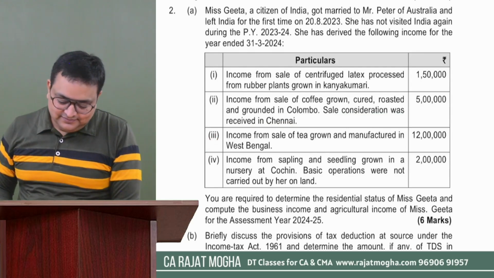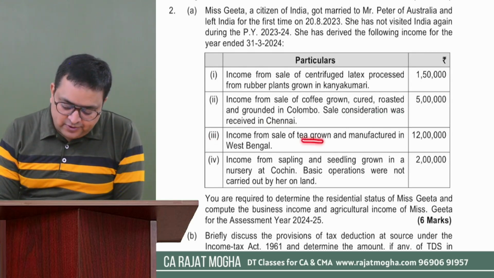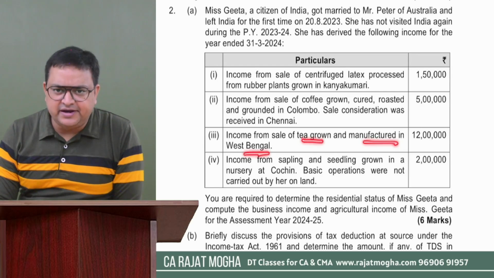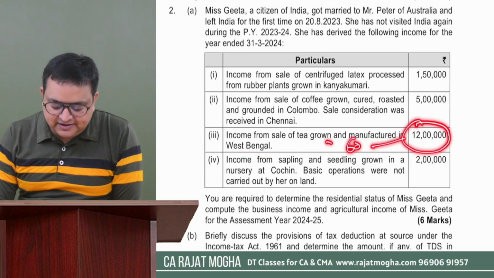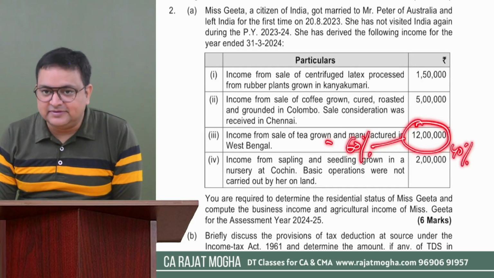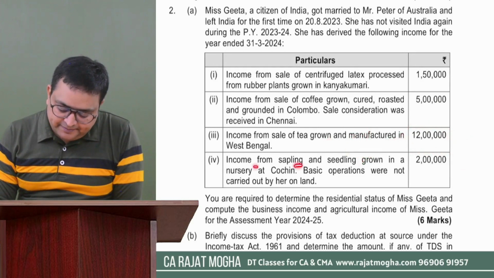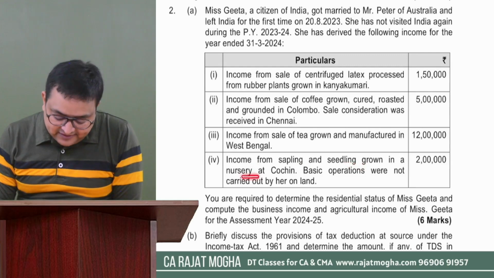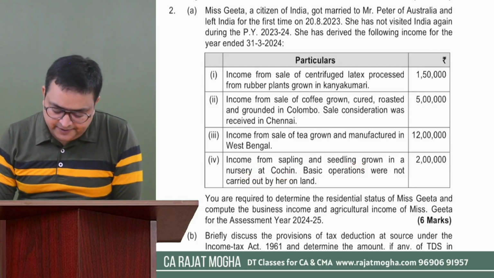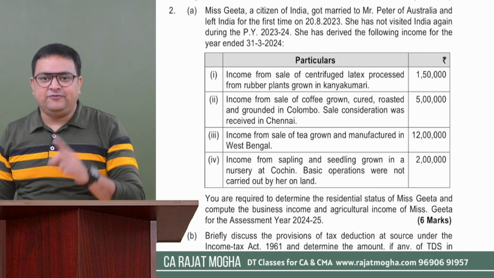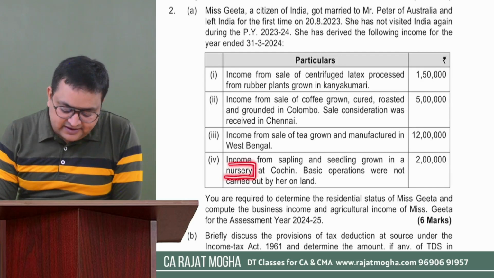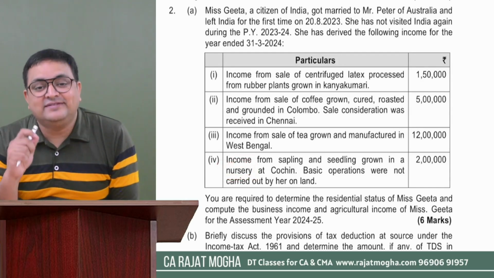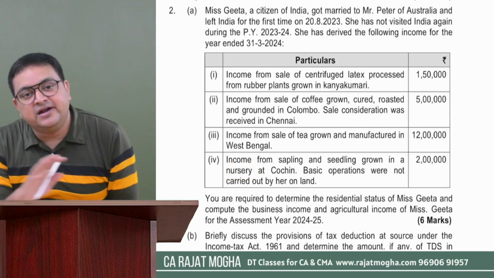3.6. Income from sale of tea grown and manufactured in West Bengal, that is in India. So this income is a composite income, and for tea we know that 60% is agriculture, 40% is business income. Income from sapling and seedling grown in nursery at Cochin. Cochin is in India. Basic operations were not carried out by her on land. First of all, please remember that if the assessee is engaged in nursery business, this is always considered as agriculture activity, 100%.